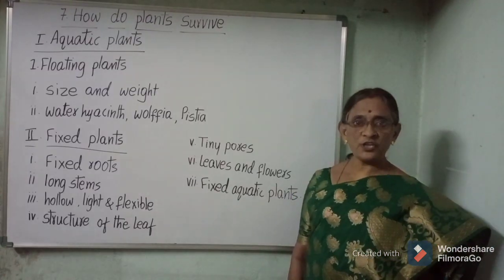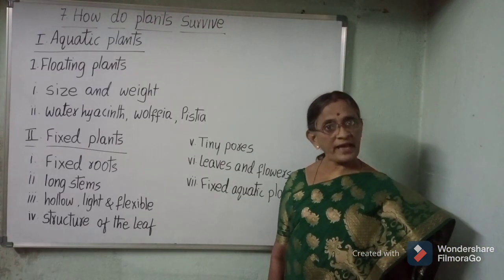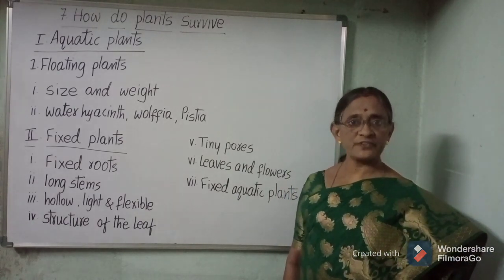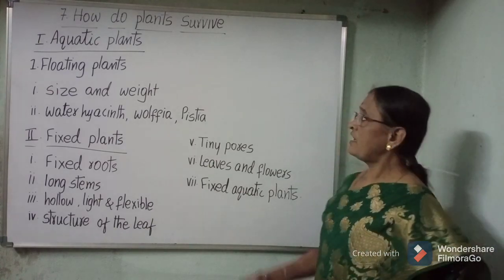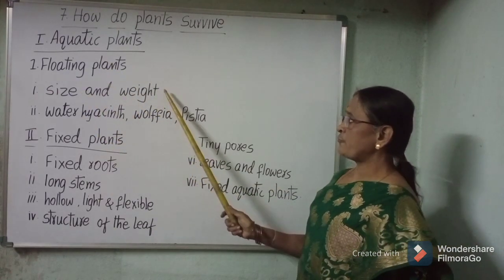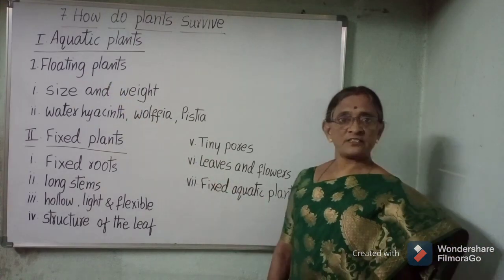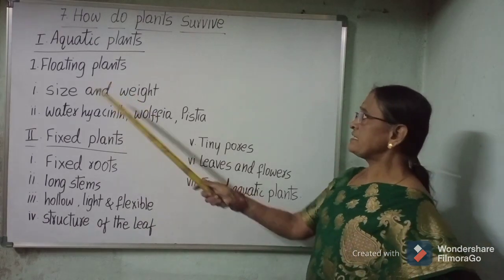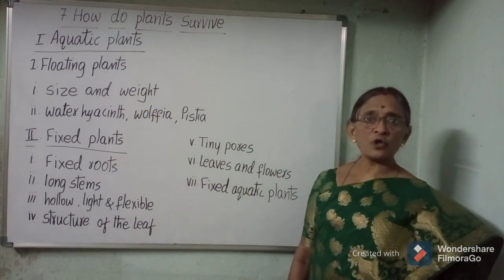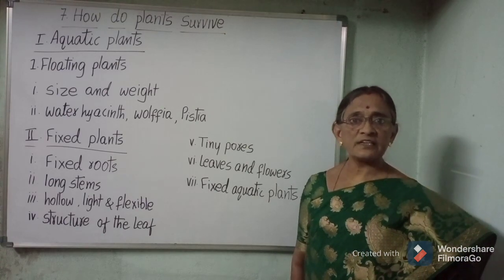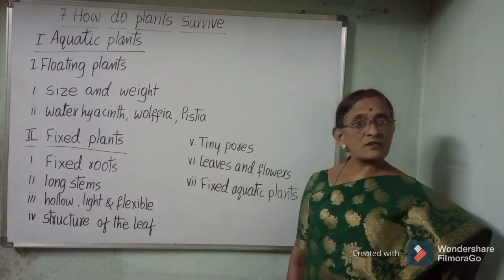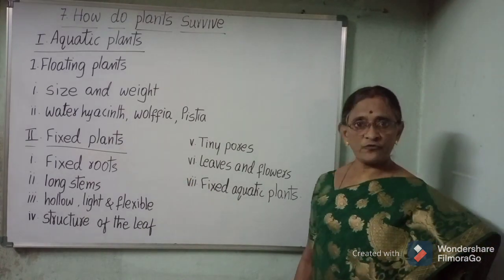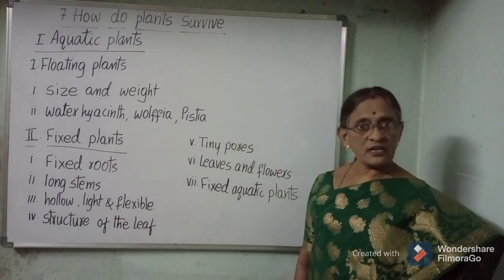The plants which grow in water are called aquatic plants. Already we learnt aquatic plants are of three types: floating plants, fixed plants and underwater plants. Floating plants: the plants which float on water are called floating plants. Size and weight: floating plants float on water due to their small size and light weight. The common examples of floating plants are water hyacinth, wolffia, pistia and duckweed.